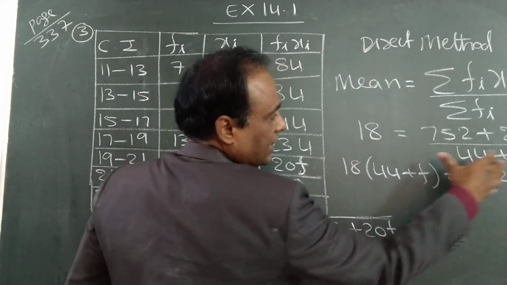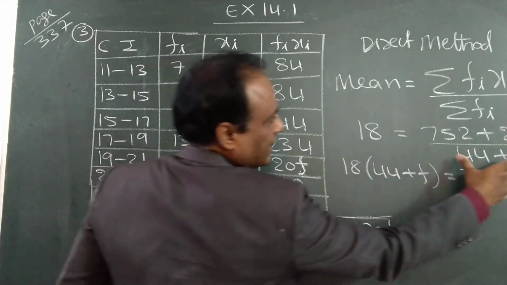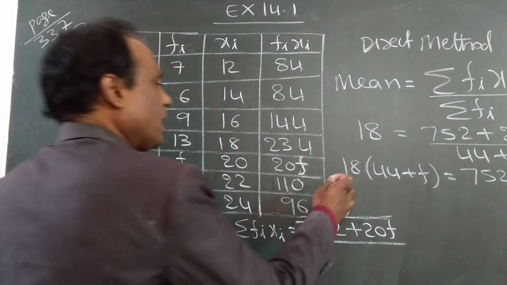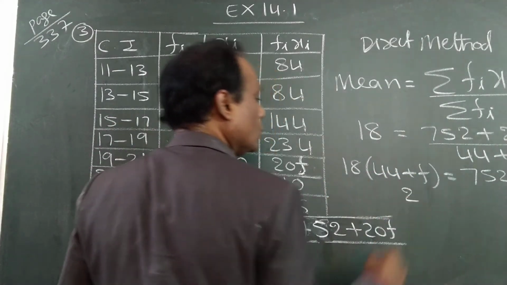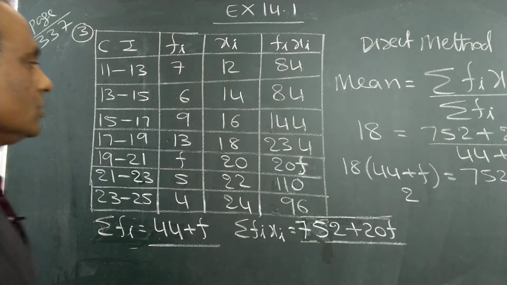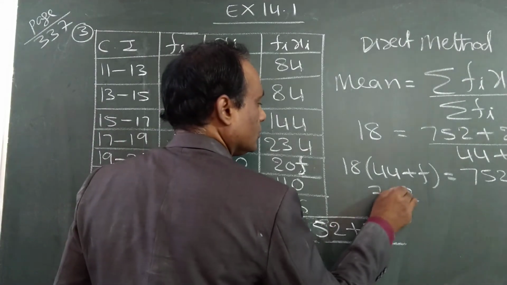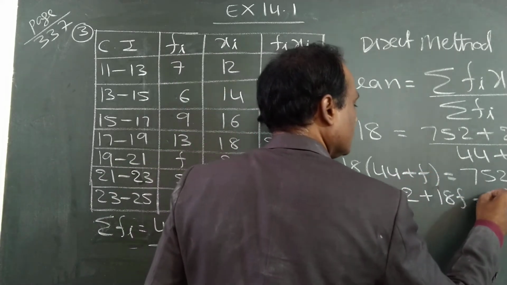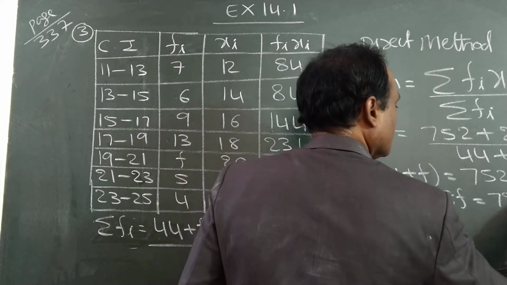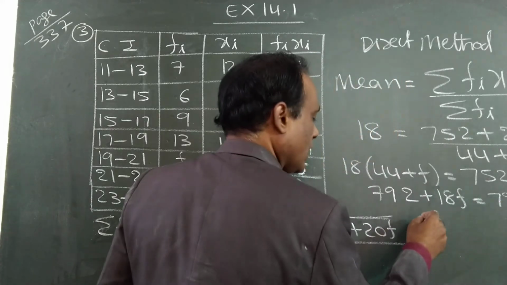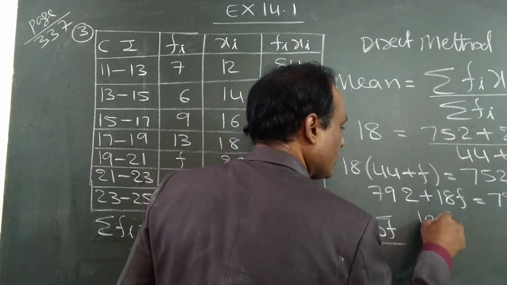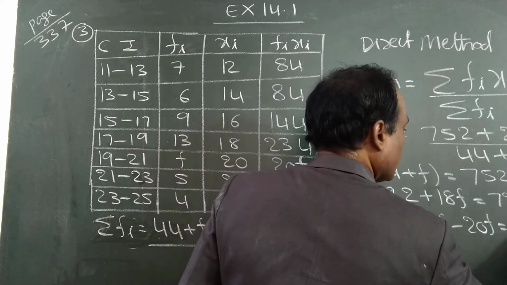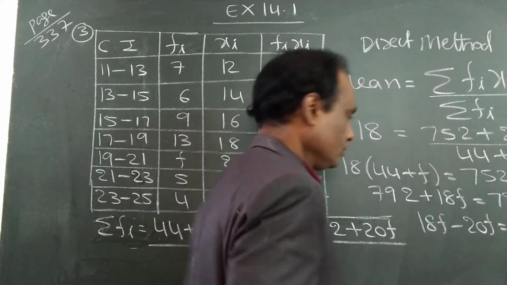Here it is in the denominator, so it will become multiplication for 18. 18 into 44, 792. 18 into F, 18F. All F, 18F minus 20F, 752 minus 792. Do it.